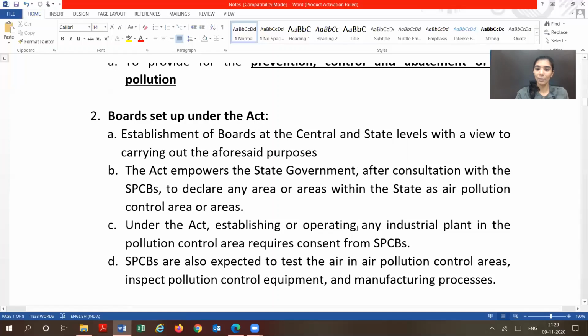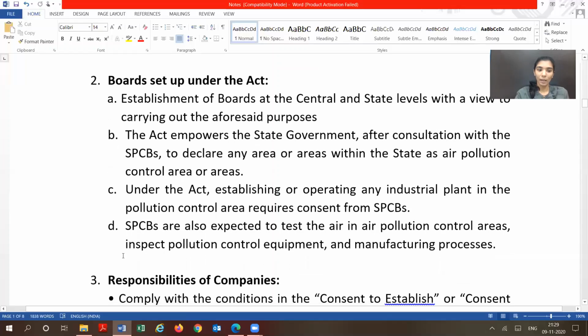Under this act, establishing or operating any industrial plant in these areas requires consent from the SPCB. So in areas which are declared as air pollution control areas, if you want to establish any industrial plant, then that person will require consent from the Pollution Control Board. The Pollution Control Board is also expected to test the air in the air pollution control areas, and inspect the pollution control equipment and manufacturing process.